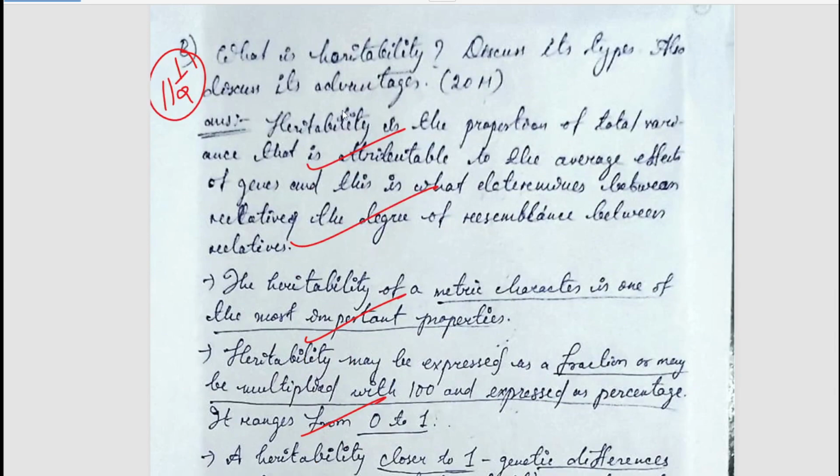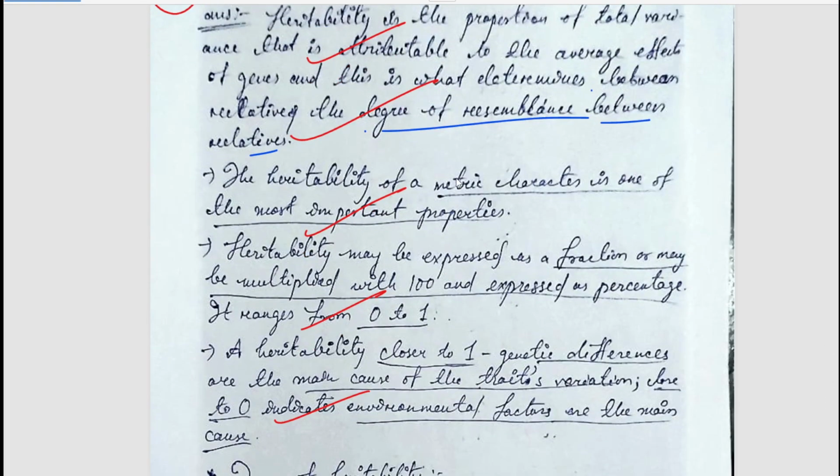The next question was what is heritability? Discuss its types and also discuss its advantages. So heritability is the property of total variance that is attributable to the average effects of genes. That is what determines the degree of resemblance between relatives. So very complicated definition, but well written. I am not saying wrong. Simply keep it in mind that heritability is nothing but hybrid vigor, that is our vigor is better than the parents. This is the most simple thing.